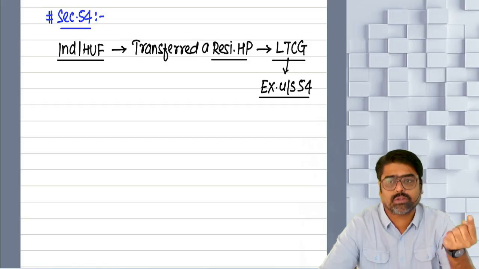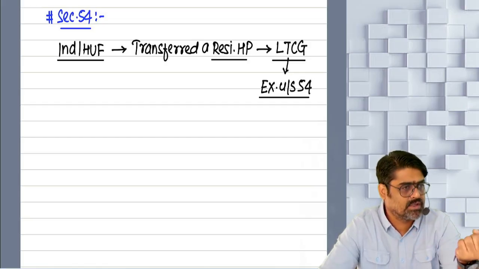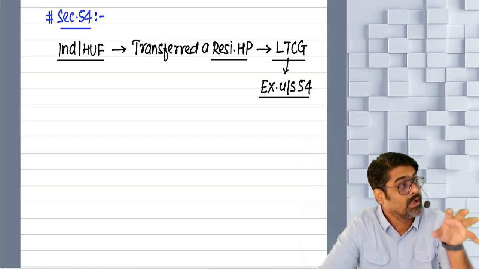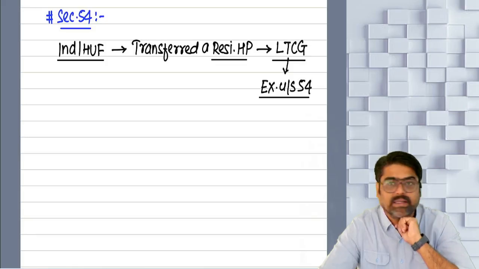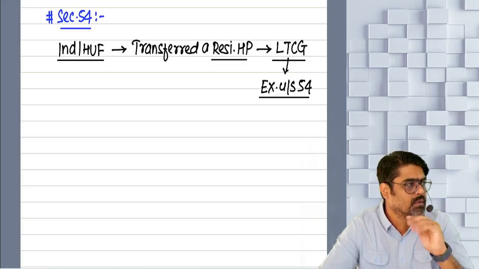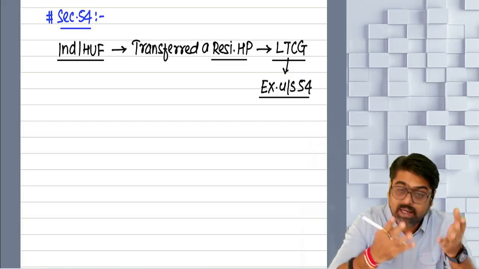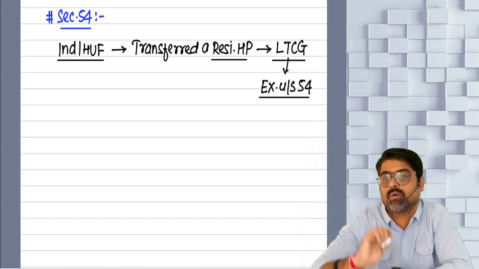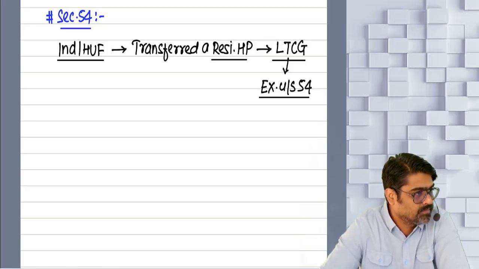And whatever cost is incurred to purchase or construct that residential house property will be assumed as if that cost is met by this long-term gain. And accordingly, this long-term gain will be exempt.